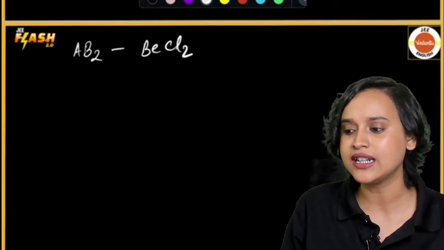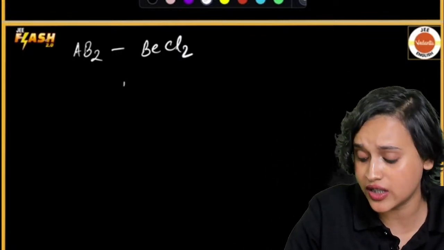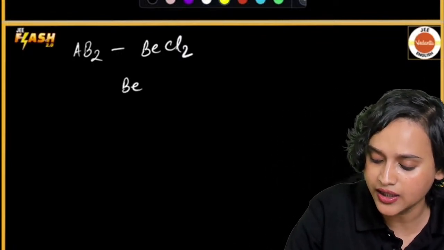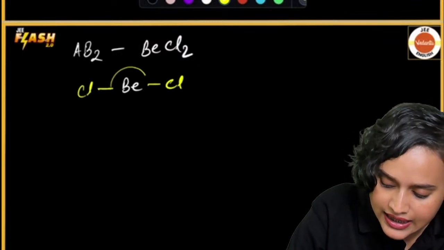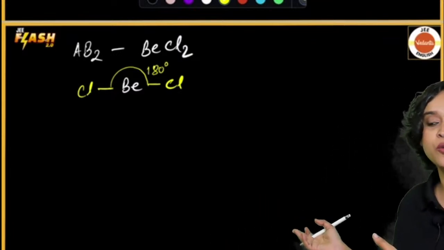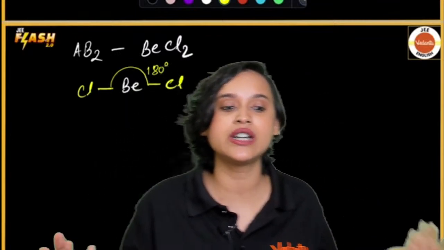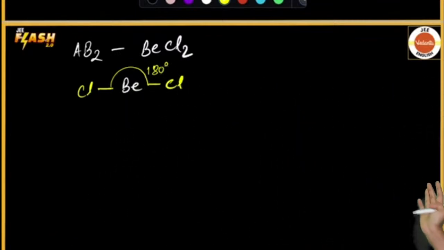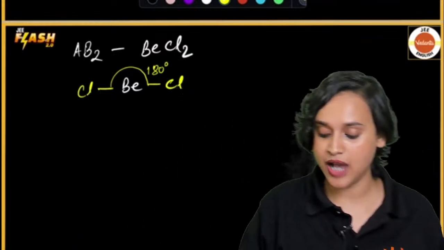BeCl2. If it is BeCl2, how am I going to draw the structure? It will be very simple. Be here, I will draw Cl here and Cl here. This angle is going to be 180 degree, right? So what am I going to write? If they ask me in the exam, theta is equal to 180 degree. Lo and behold. Can I have some hashtag EPBT?